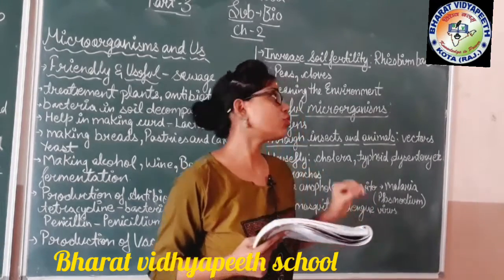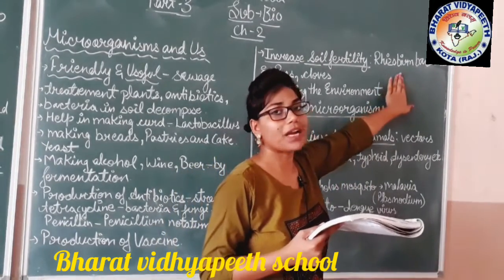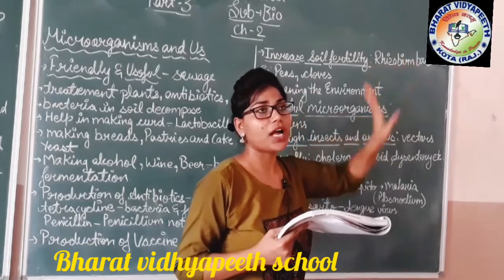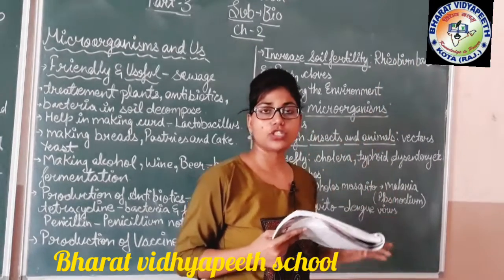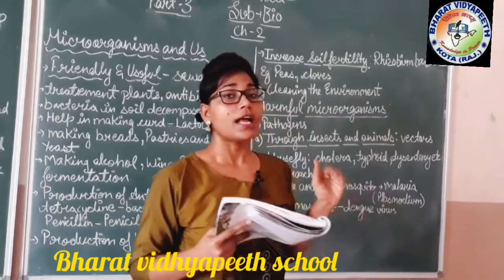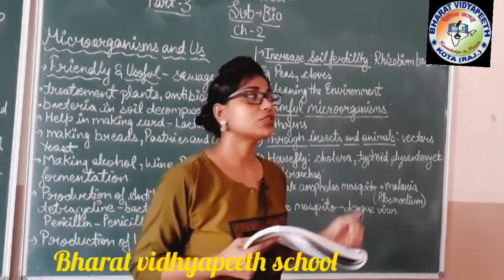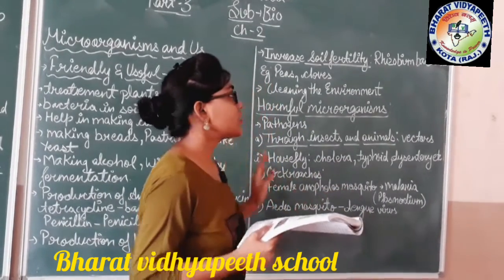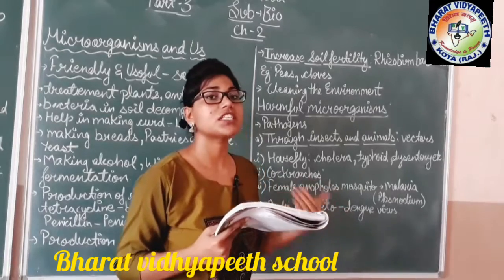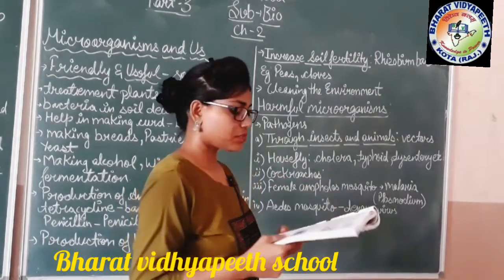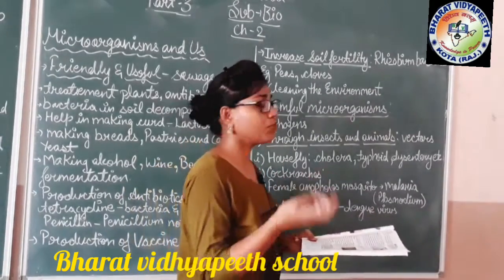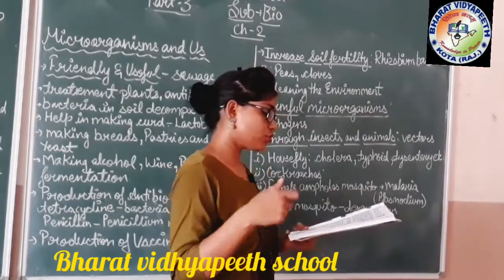These root nodules contain rhizobium bacteria, which help the plant. It fixes nitrogen in the soil and provides that nitrogen to the plant, so that the plant can grow well and give more yield